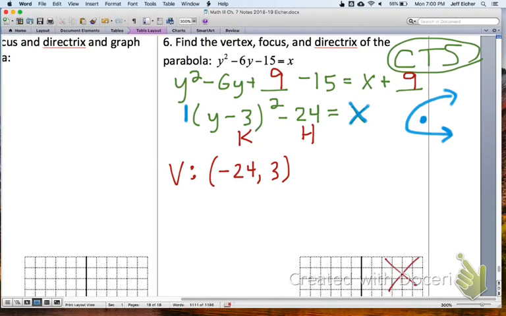And the grid is definitely not going to be big enough. The focus is to the right, so this distance is 1 over 4a, which again equals 1. So we have 1 equals 4a, a is 1/4.